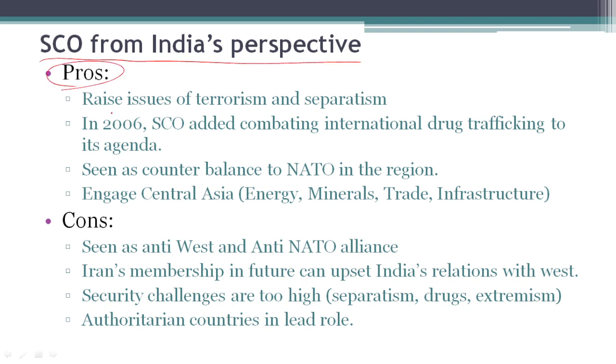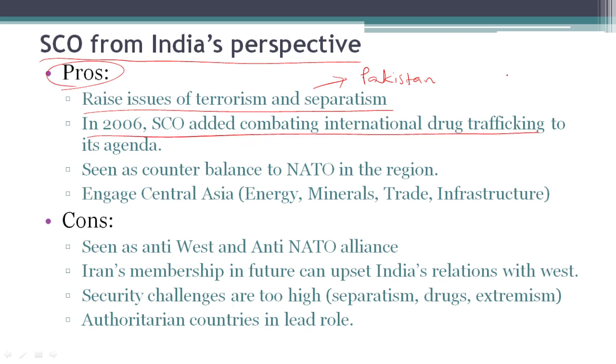Let's look at positives first. Through SCO, India can raise issues of terrorism and separatism, which actually emerge from our western border, that is from Pakistan. In 2006, SCO also added combating international drug trafficking to its agenda. We know that India is located between Golden Crescent and Golden Triangle. Golden Crescent actually includes Iran, Afghanistan, and Pakistan. Golden Triangle has Myanmar, Vietnam, Laos PDR, and Cambodia.